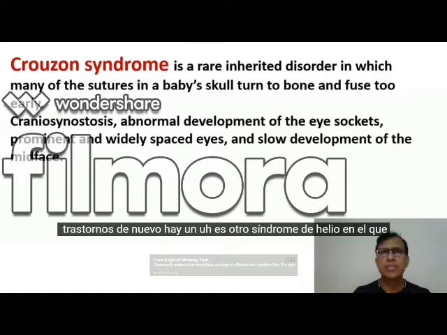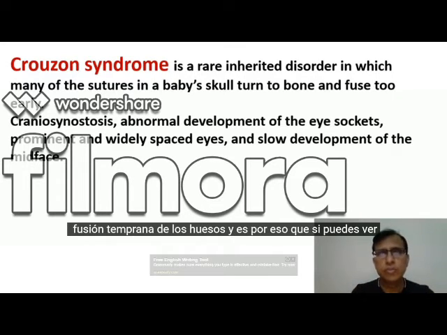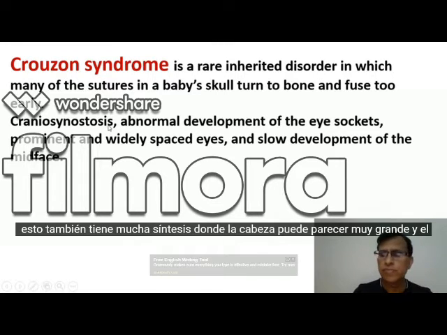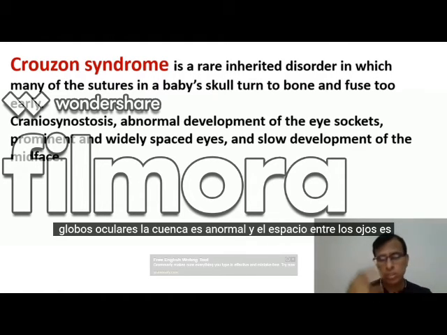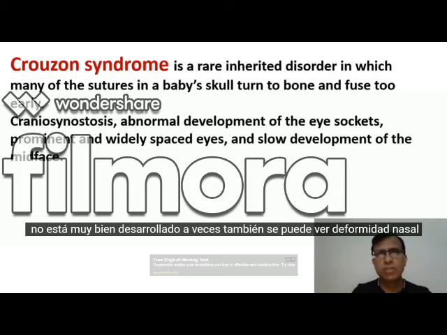Again, it's another hereditary syndrome in which there is early fusion of the bones of the skull, and that's why, if you can see, this also has craniosynostosis, where the head may look very large and the eyeball socket is abnormal, and the space between the eyes is increased. The eyes are far apart, and the mid face is not very well developed. Sometimes you can see nasal deformity also.